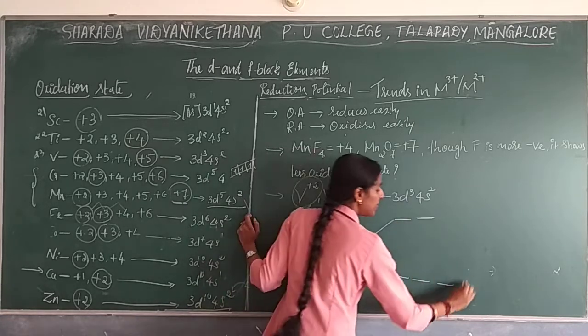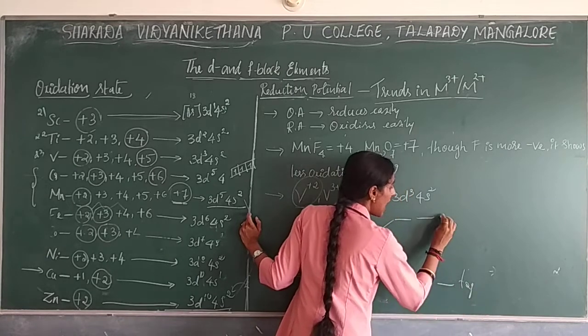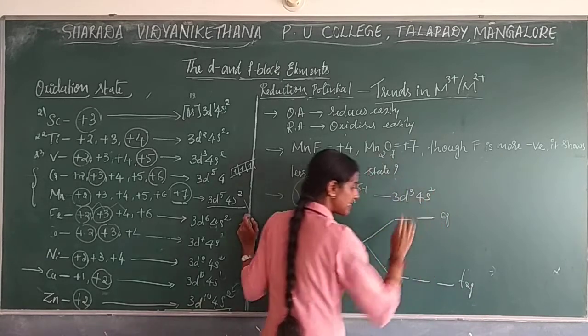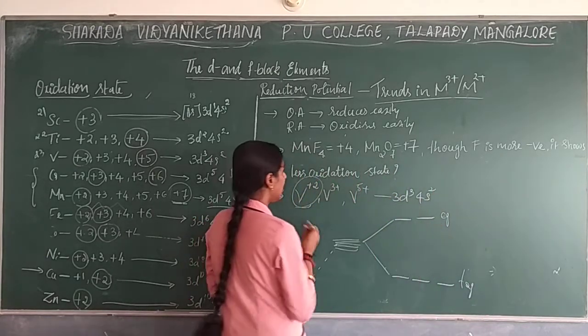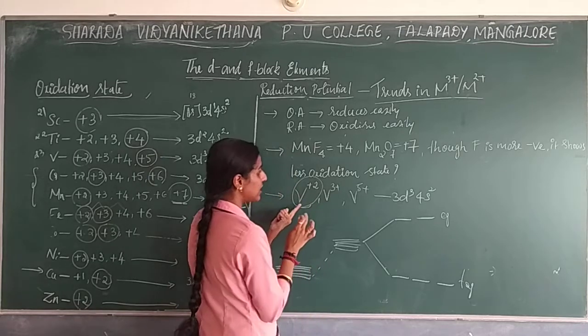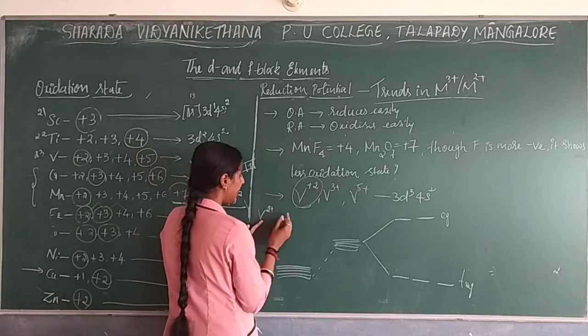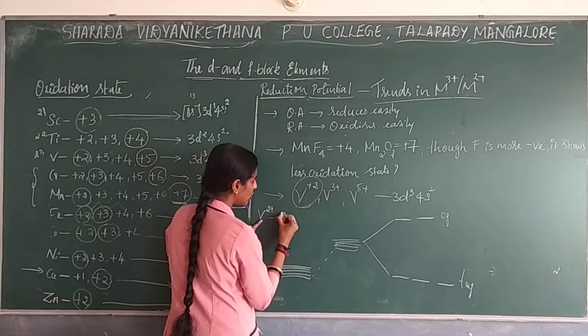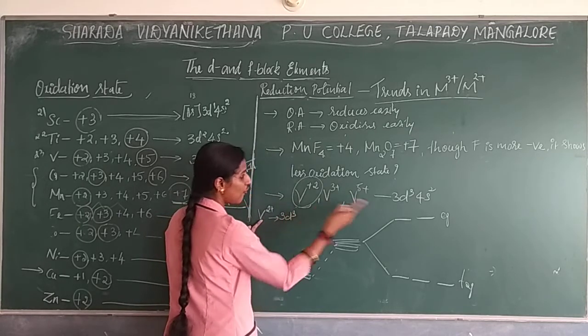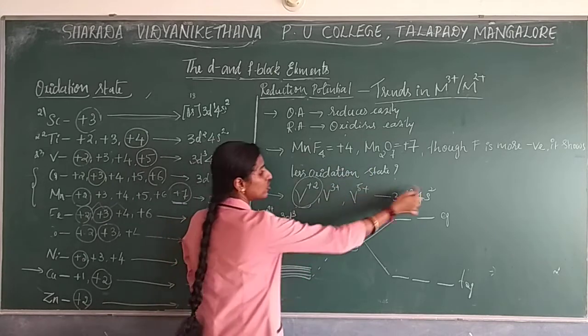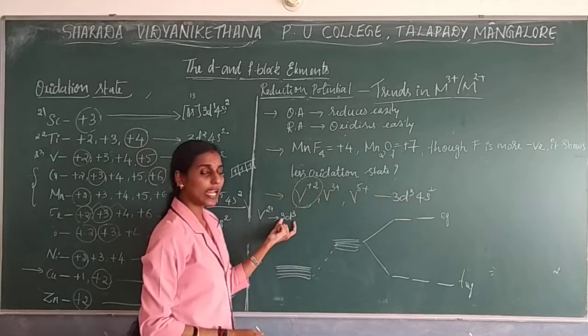The lower energy orbitals you call t2g, and the higher energy orbitals you call eg, right? So now with vanadium 2+, the electronic configuration is 3d3, 4s is 0, since 2 electrons are removed.